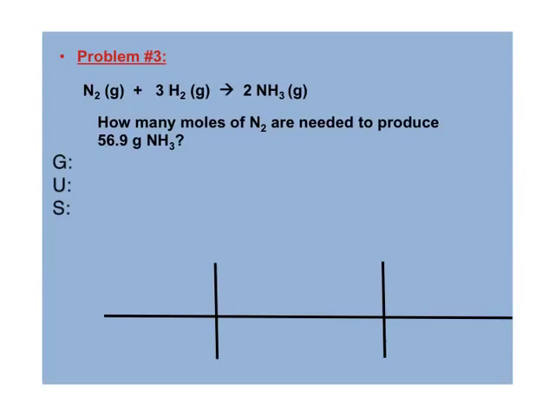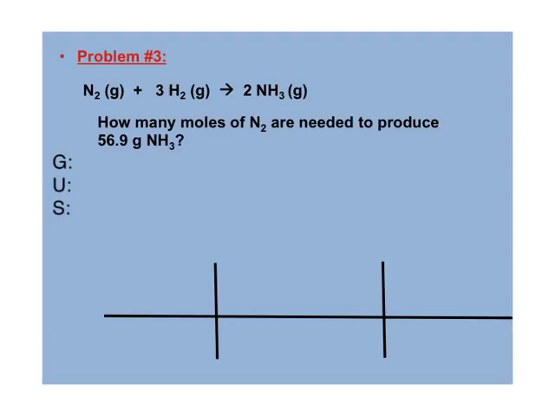Okay guys, third word problem, or stoichiometry problem. How many moles of nitrogen are needed to produce 56.9 grams of ammonia? Say that's all you needed for whatever you were doing. How many counting units are needed to produce 56.9 grams of ammonia? So go ahead, set up your given. What is actually given to you with numbers and formulas? What's your unknown? What are you trying to find? And how are we going to get there? Pause the video.